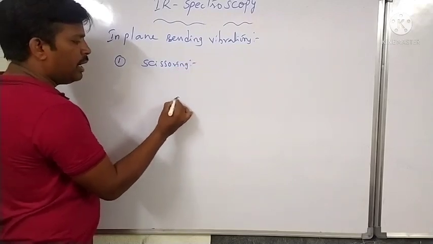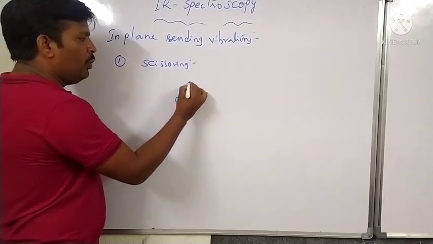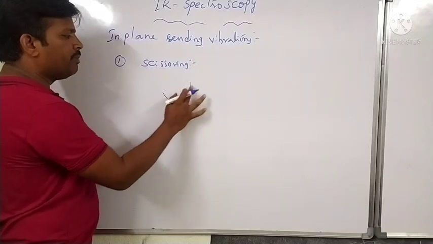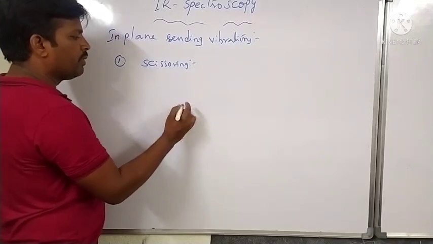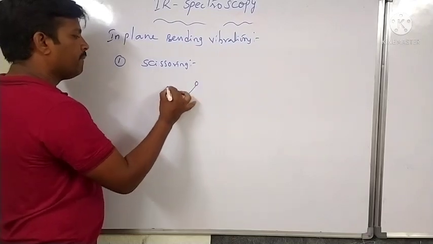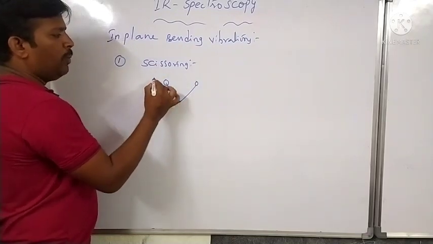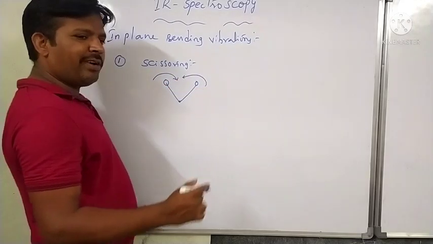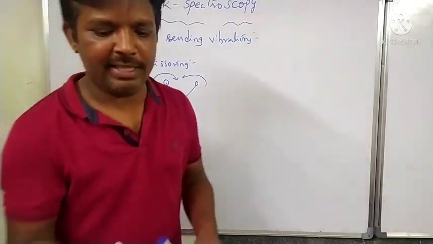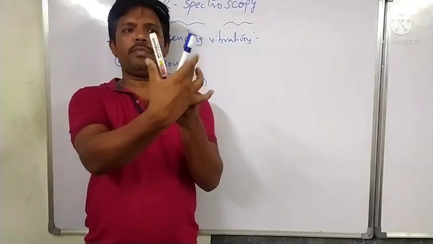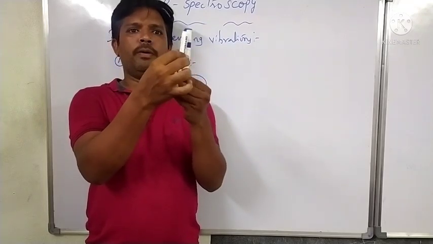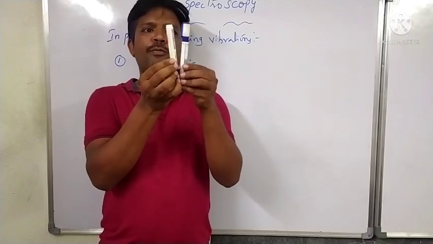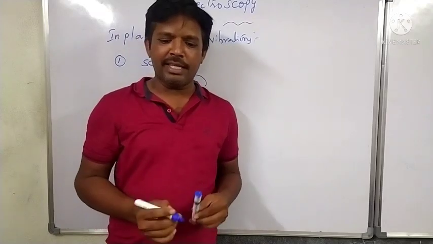Scissoring means, with respect to the central atom, the two atoms which are attached to the central atom both approach each other. Both approach each other. That is called scissoring, like this. Therefore both approach each other, and that is called scissoring.